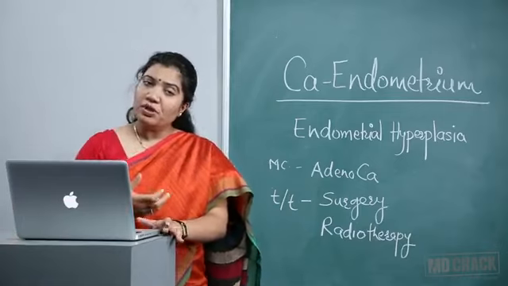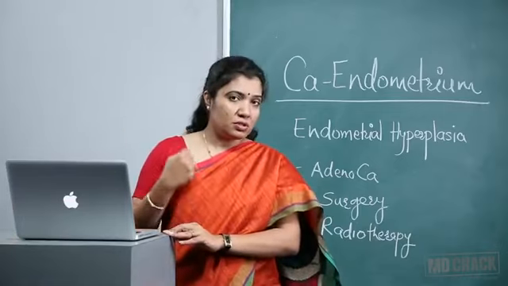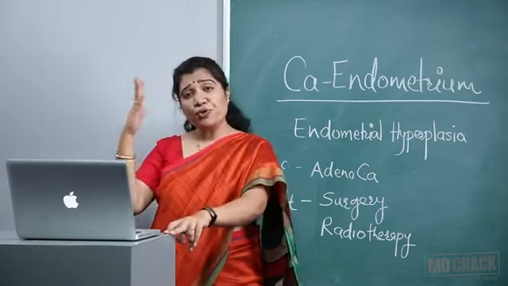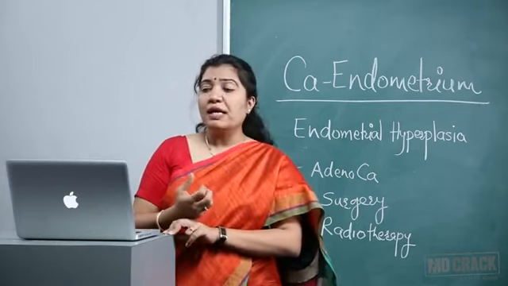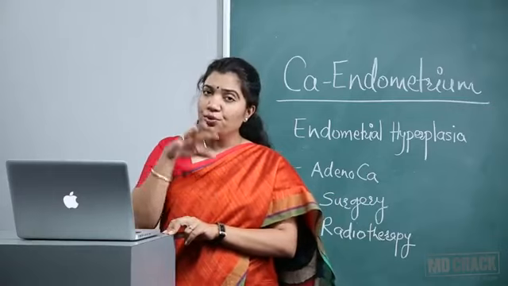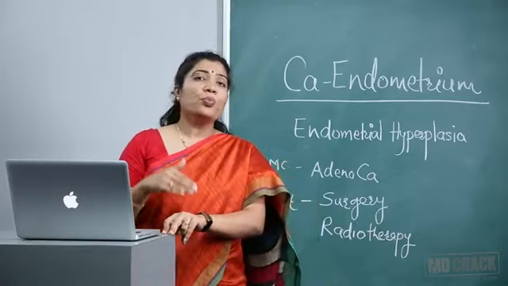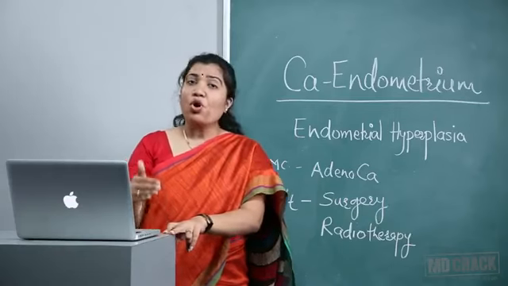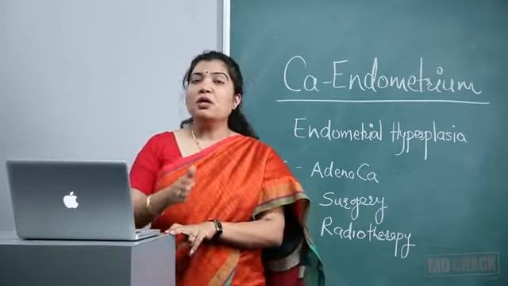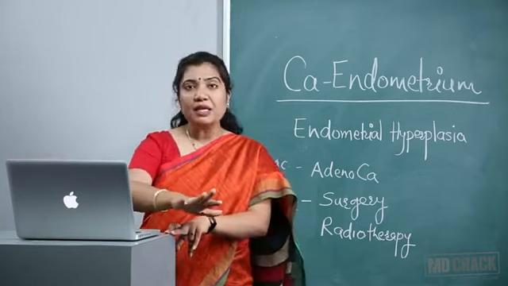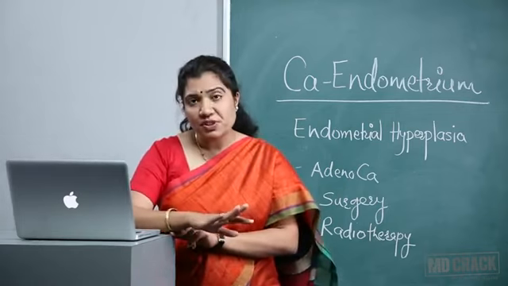So when you remember the etiology of CA endometrium, instead of going for any mnemonic, I would suggest you remember this cause: any condition where there is unopposed estrogen activity, or if there is excessive and high level estrogen available, all those causes just blindly tell them as causes of CA endometrium.